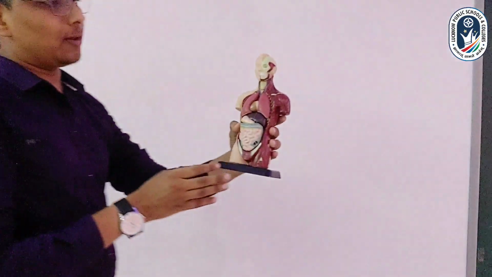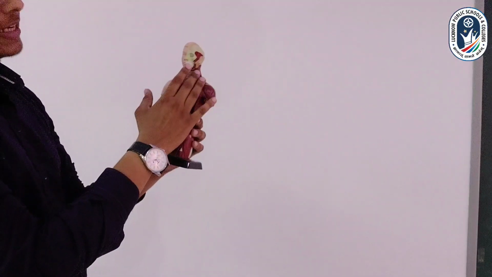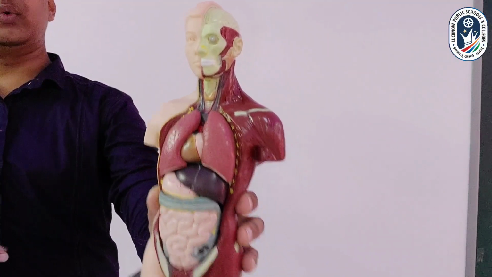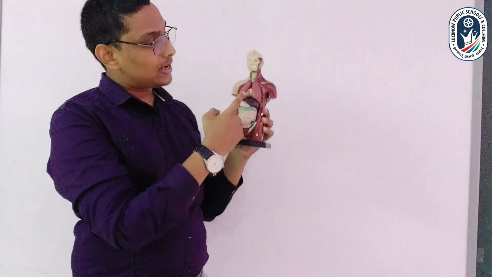You can see in this particular model as well, these are the teeth. These teeth help in chewing of the food. Along with the teeth, the tongue and the saliva play a role in softening of the food, and then that food is passed to the stomach with the help of a food pipe that is called the esophagus.